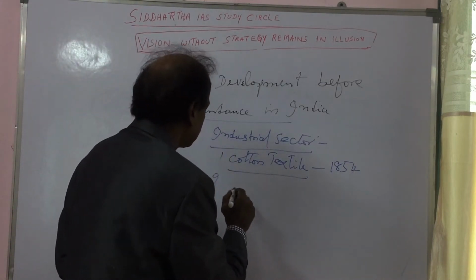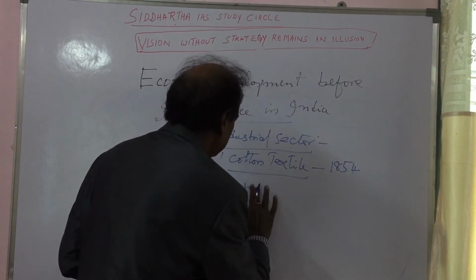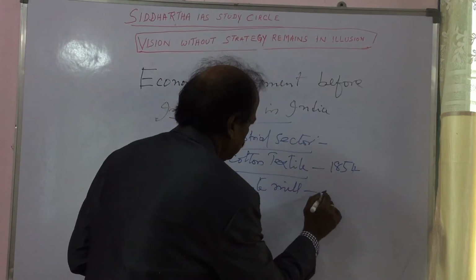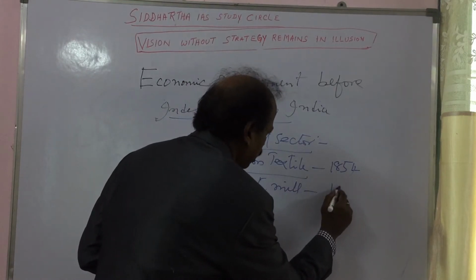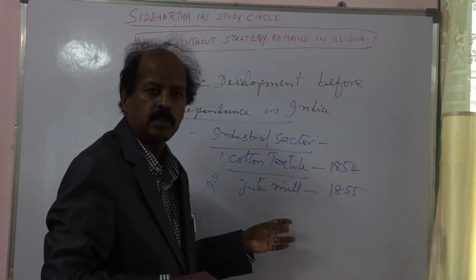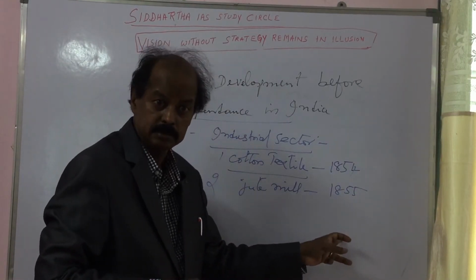Then the first jute mill was established in India in 1855 near Hooghly in Calcutta.